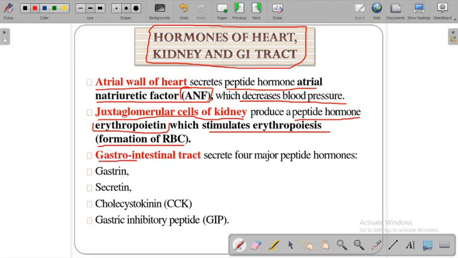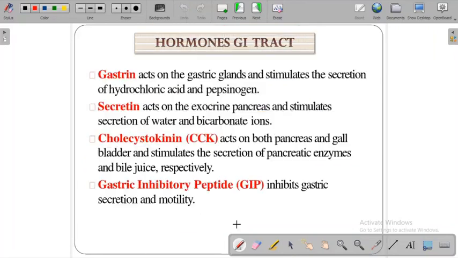The gastrointestinal tract also secretes some major peptide hormones. These are called gastrin, secretin, cholecystokinin (CCK), and gastric inhibitory peptide. The gastrointestinal tract produces these four hormones. We will see the functions. Gastrin acts on the gastric glands and stimulates the secretion of hydrochloric acid and pepsinogen.